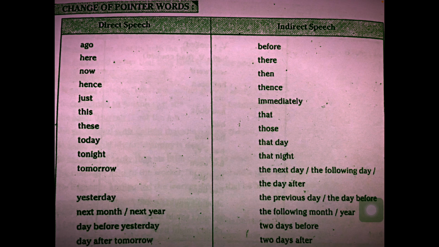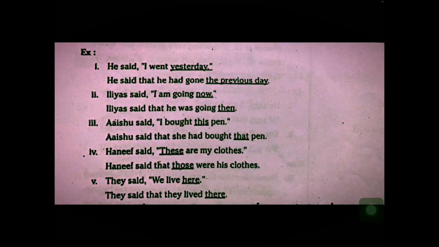And now the last one is change of pointer words. So in direct speech, when you have all these words, and when you change it into indirect speech, these words change into this. For example, ago, before, here, there, as it is given over here in this table. So please make a note of all these changes, how these words change in indirect speech, and just have a few examples over here which are given, like how yesterday changes to previous day, and the tense as usual you have to apply for these sentences.